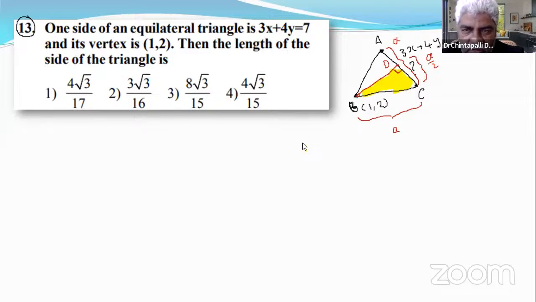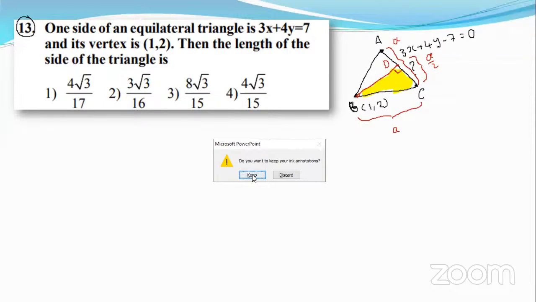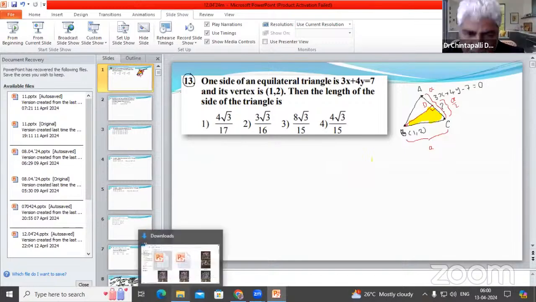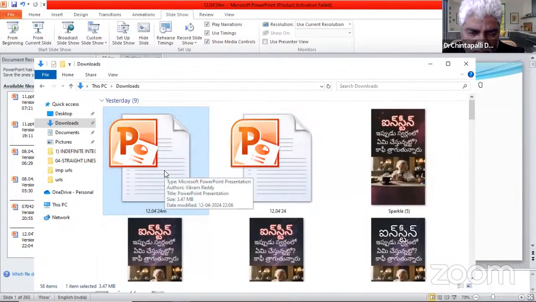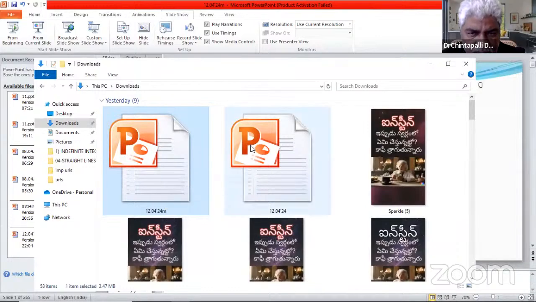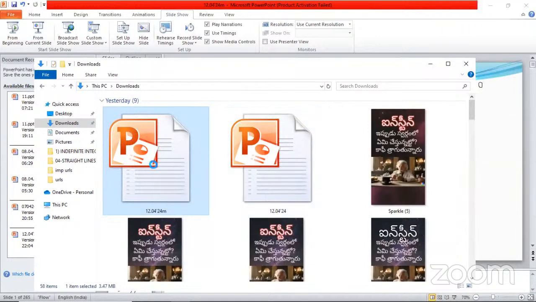a square plus a by 2 whole square is equal to 1 by 5 whole square. By solving that equation we can find a. a by 2 whole square plus 1 by 5 whole square equals a square.